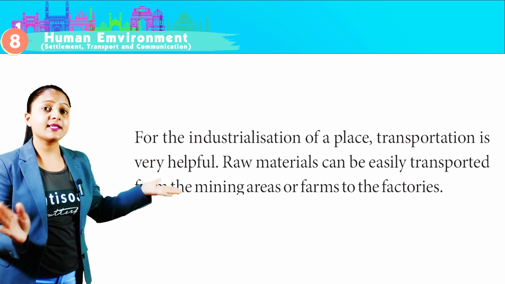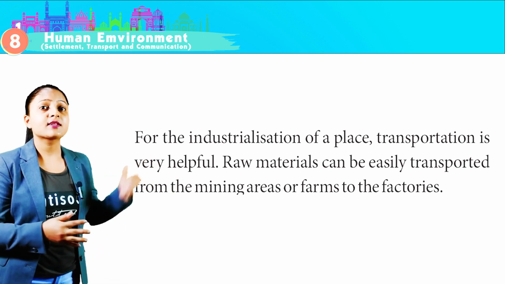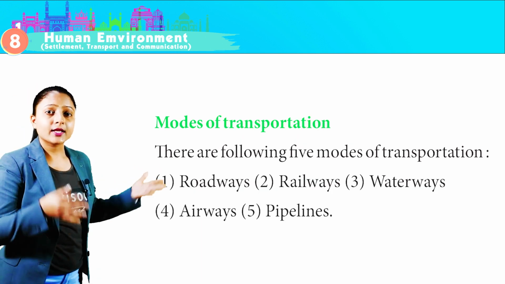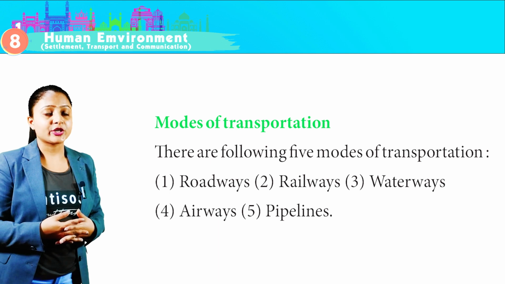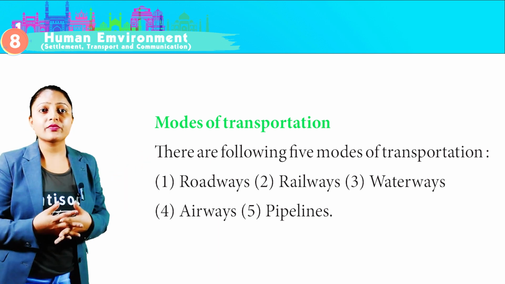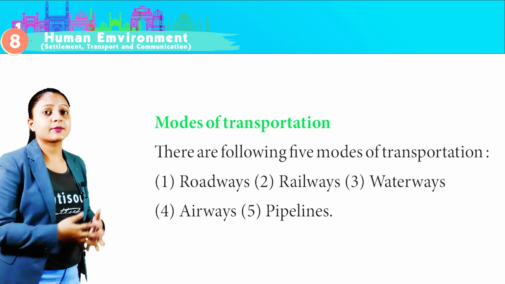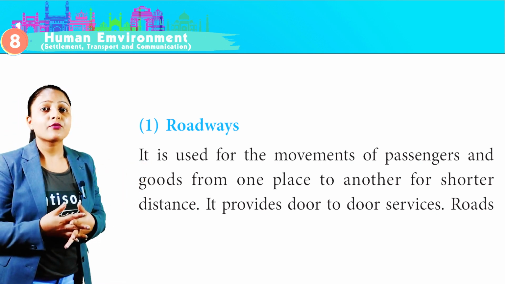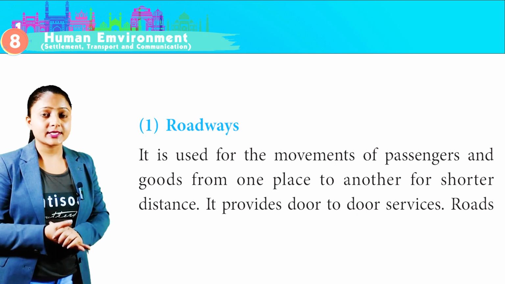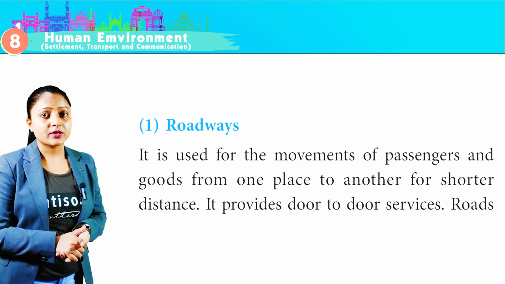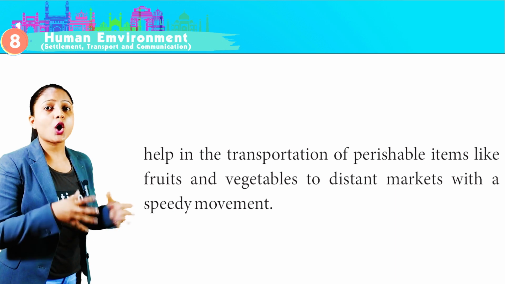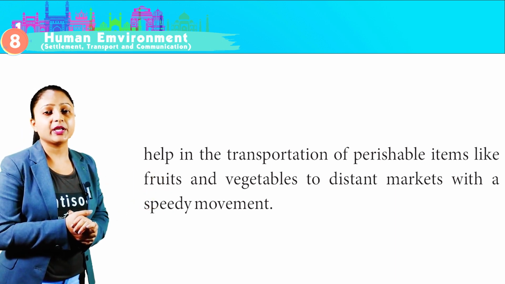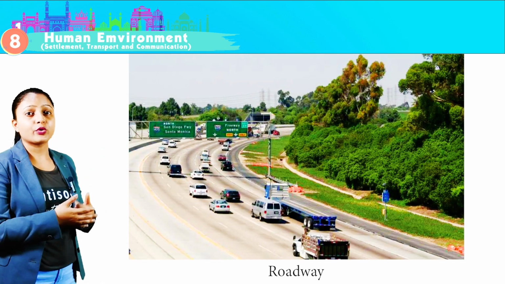Raw materials can be easily transported from the mining areas or farms to the factories. Modes of transportation. There are following 5 modes of transportation: roadways, railways, waterways, airways, and pipelines. First, roadways. It is used for movement of passengers and goods from one place to another for shorter distance. It provides door-to-door service. Roads help in the transportation of perishable items like fruits and vegetables to distant markets with speedy movement. This is the image of roadway.